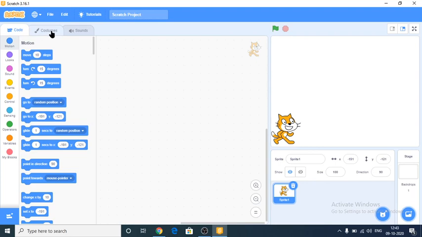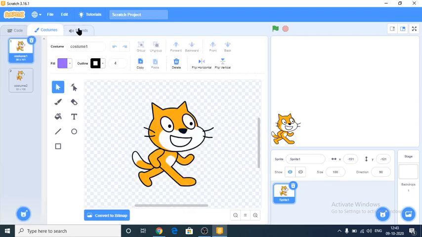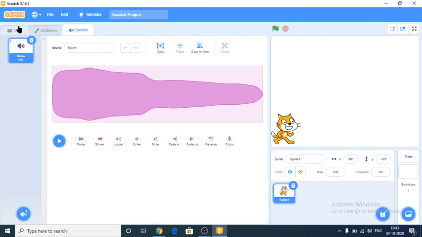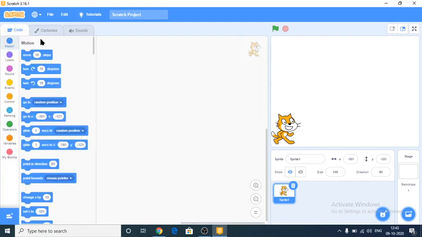You can select the block menu, and this is called the block palette. I already explained to you, this is called the working area or script editor. With this we are going to perform some actions for the sprite. That is the thing we are going to do here.